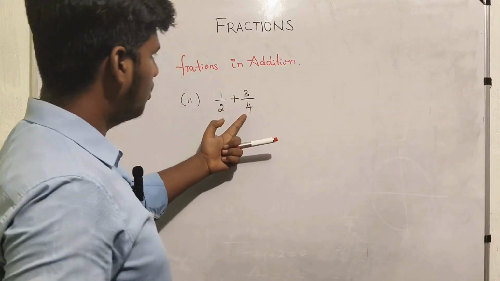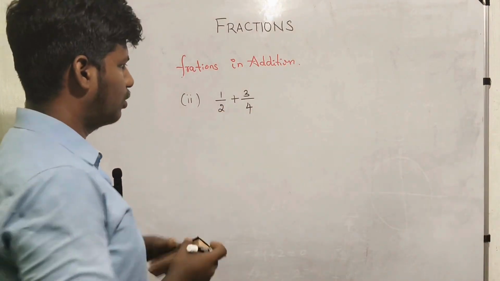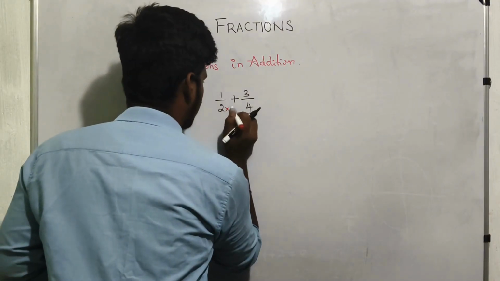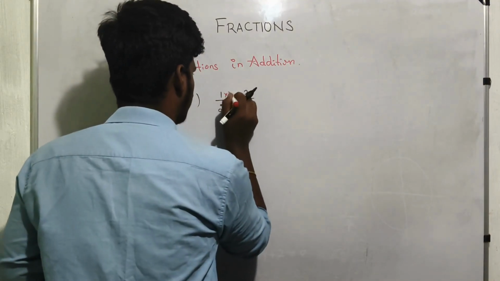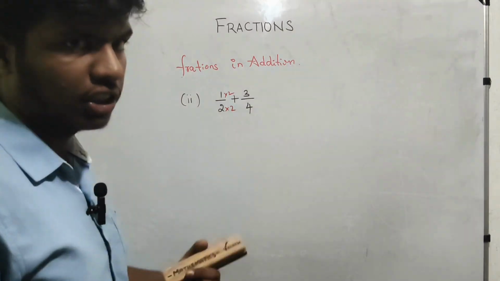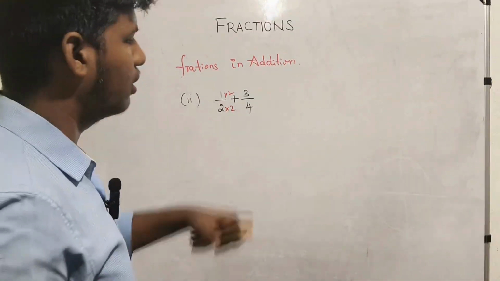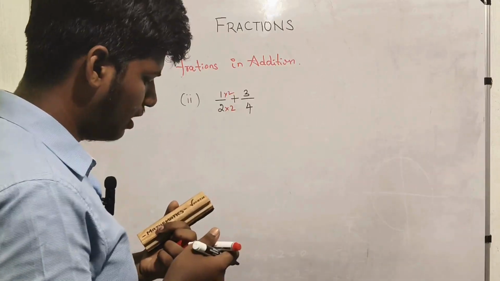Here you see this is in a multiple of 2. Okay, so what we have to do now, we have to multiply by 2 here, we have to multiply by 2 here. So the meaning is not changing, because we are multiplying in both the numerator and denominator, so the meaning doesn't change.